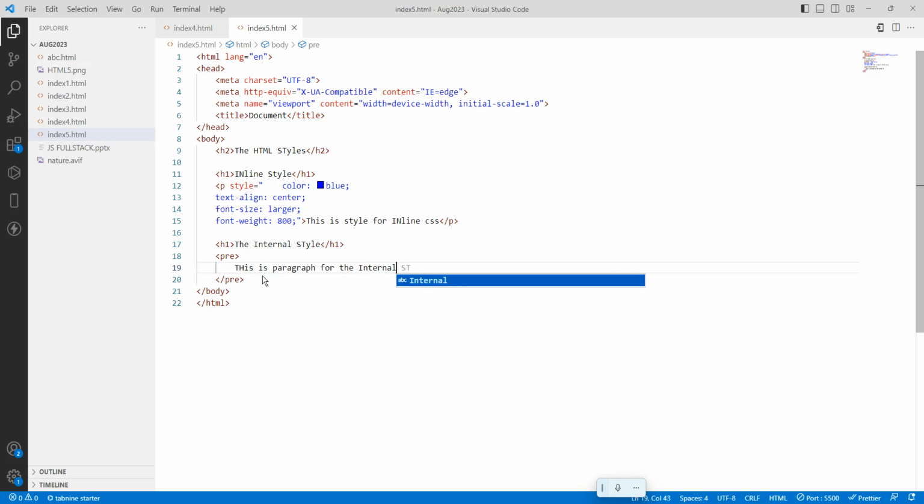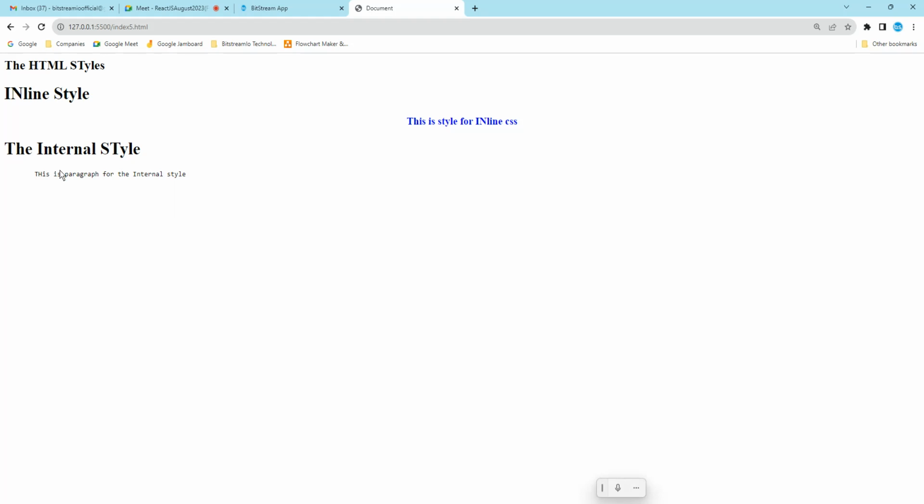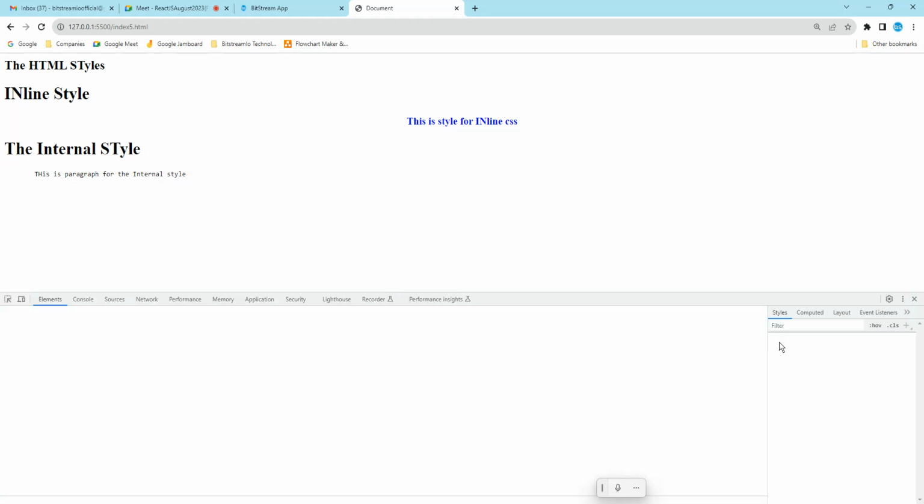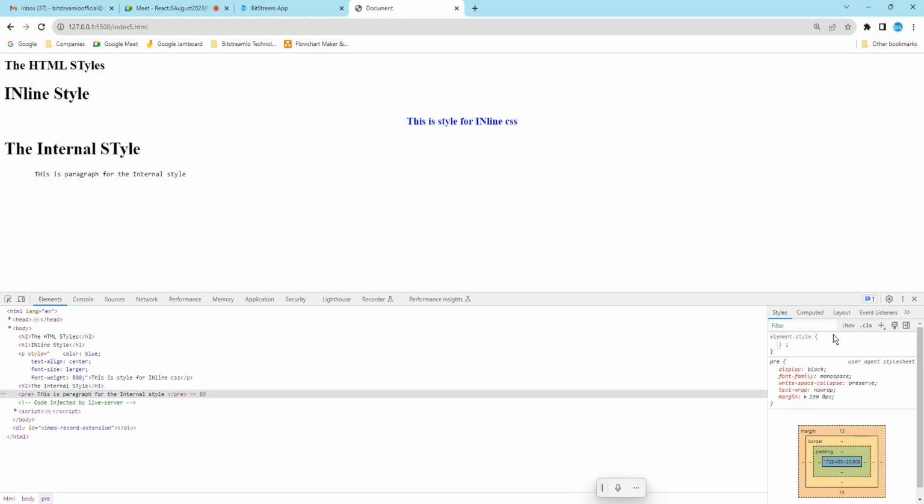Okay. So this is the paragraph for the internal style. So this is a thing. So save it. I'm going to the browser here, and this is the style. Okay. So now I want to apply a style for this one. So I will just right click, inspect, and I will write a style.